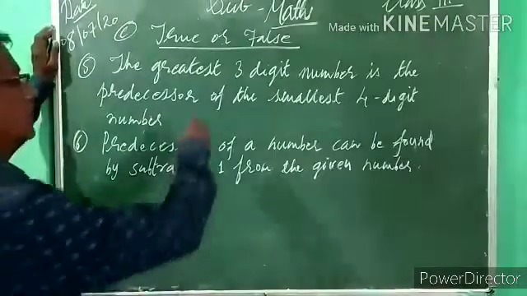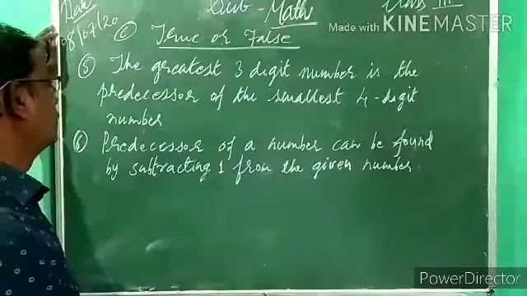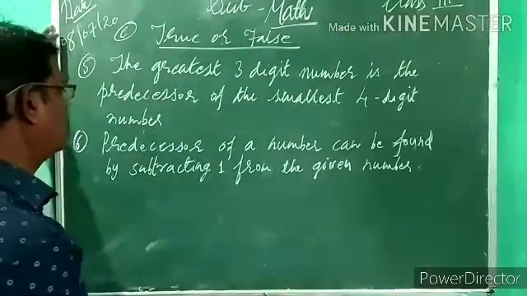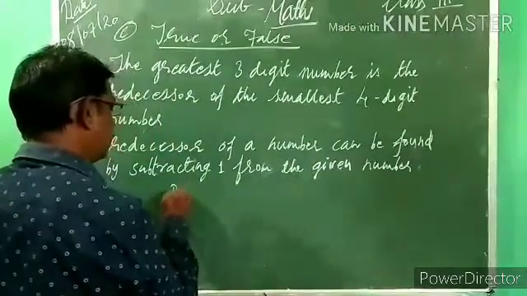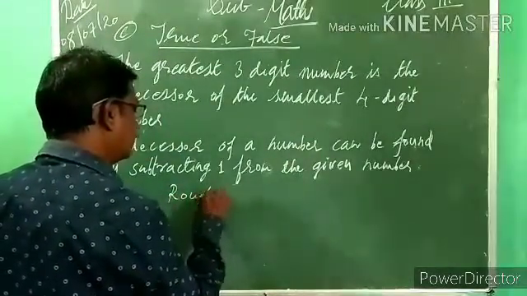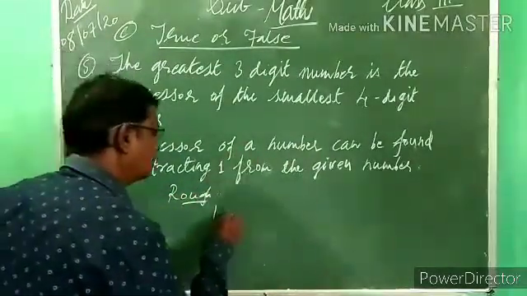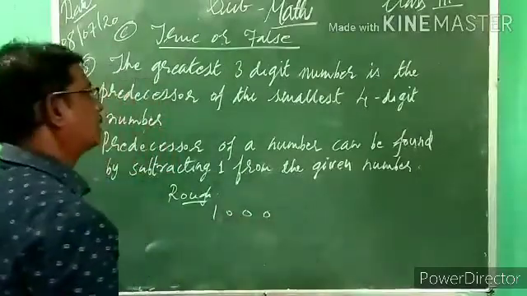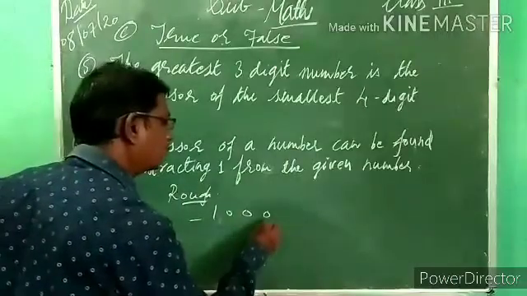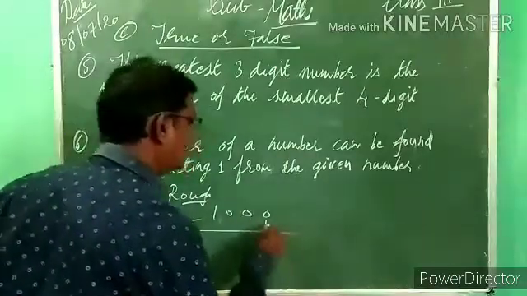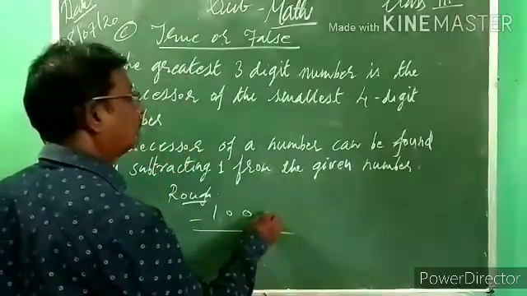Fifth question: the greatest 3-digit number is the predecessor of the smallest 4-digit number. Now you tell me, what is the smallest 4-digit number? 1000, isn't it? What do we have to take? Predecessor, which means minus 1. Now 0 minus 1 possible? Not possible.